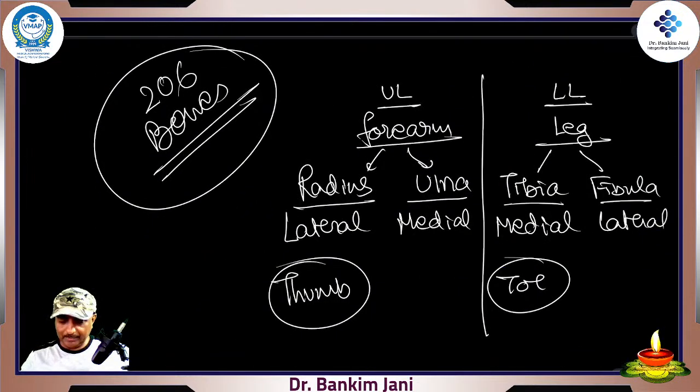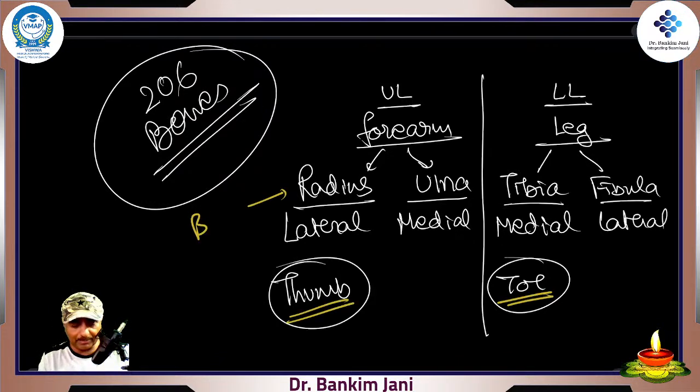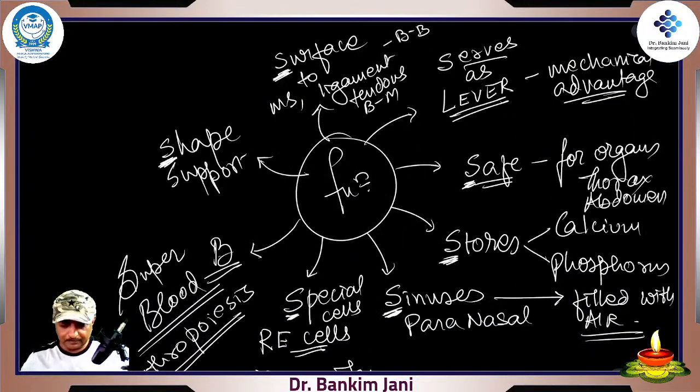Upper limb, lower limb, right? Forearm, this was the concept that wherever the thumb is, that bone is bigger. This is a big bone, right? This one is a big bone. Same way, this tibia is a bigger one, right?